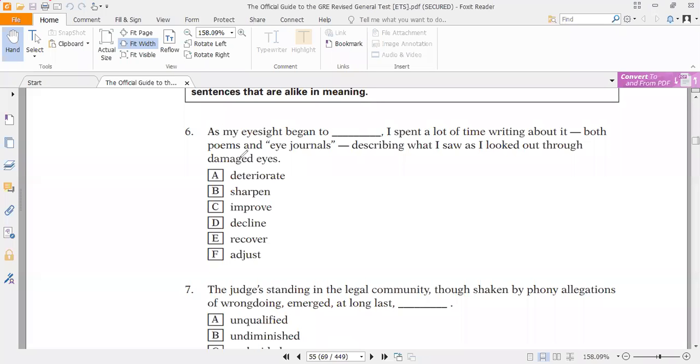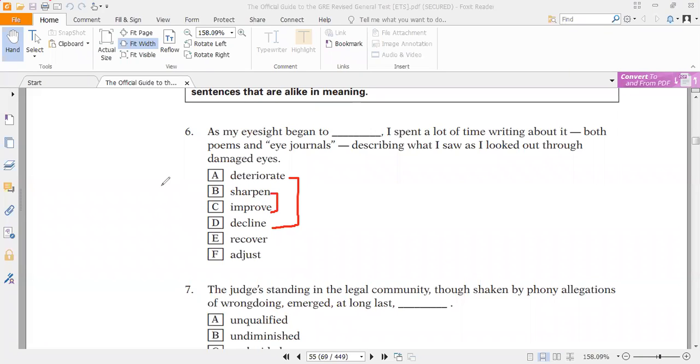Okay, moving on to question number 6. As it is a sentence equivalence question, we should pair up the options first and then look at the question. Now, pairing up the option choices, deteriorate and decline can be one pair. Sharpen and improve kind of pair. Recover and adjust can't be paired up with anything, so we have two pairs: deteriorate, decline, and sharpen, improve.